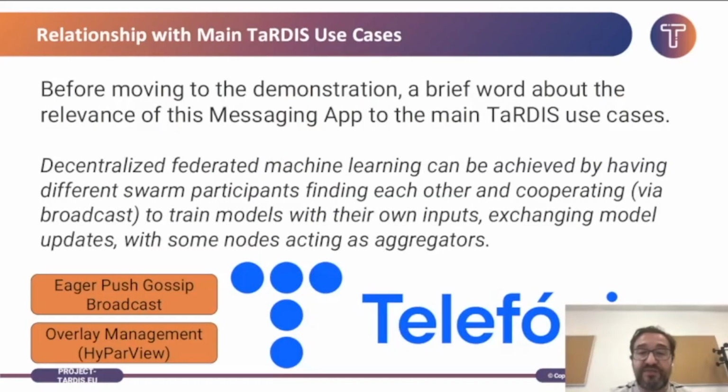So for instance, in the case of Telefonica, we can take advantage of solutions like the overlay management and the gossip broadcast that we're using to build fully decentralized federated machine learning systems, where different nodes compute locally and update their model locally, and then use broadcast to share it so that everyone can act as an aggregator in the system.